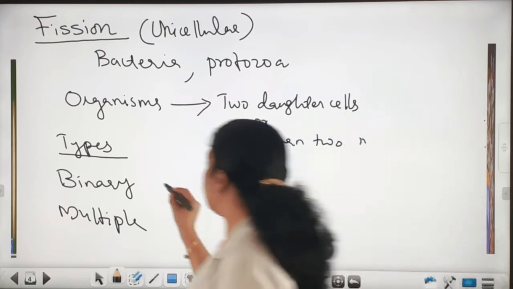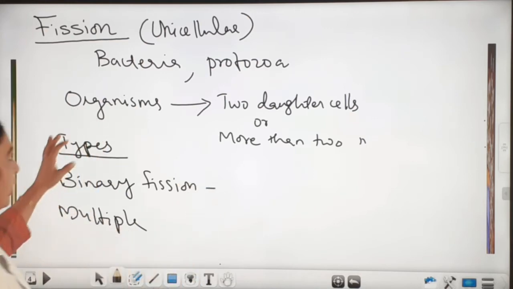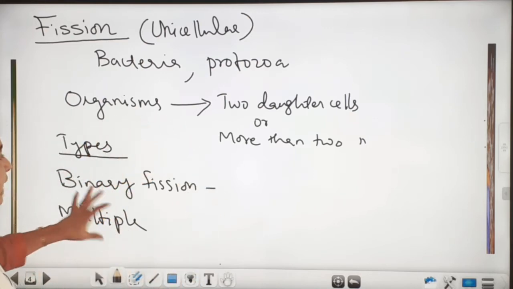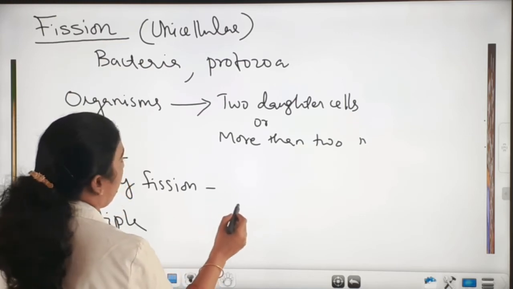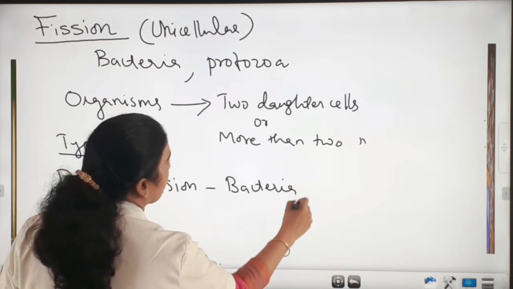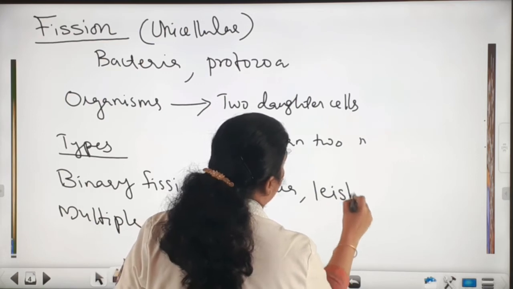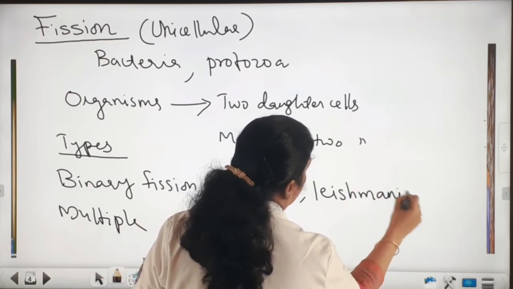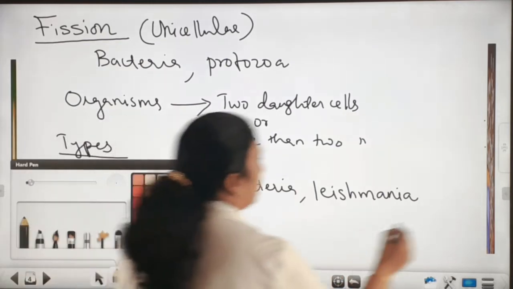Binary fission is common in bacteria, amoeba, paramecium, and leishmania also. Okay, I will show you the picture of leishmania.